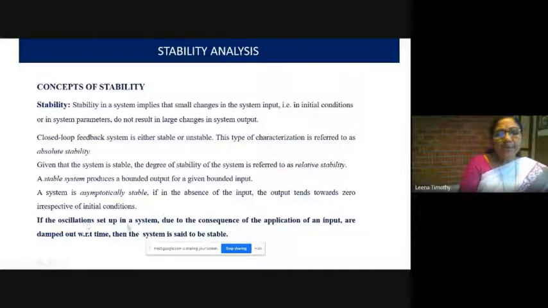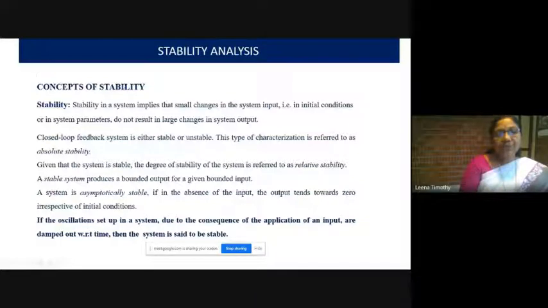Another definition: if the oscillations set up in a system as a consequence of the application of an input are damped out with respect to time, then we can say that the system is stable.